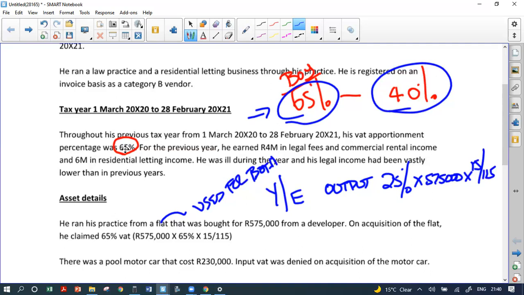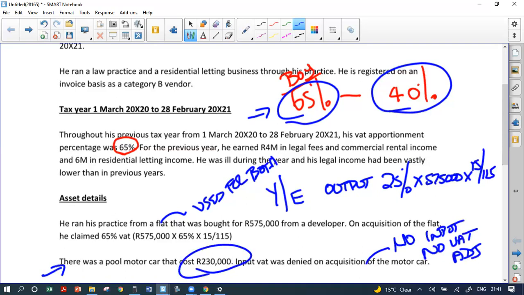It says there was a pool motor car that cost 230,000. Input VAT was denied on the acquisition of the motor car. No input, no VAT adjustment. Do you understand? There's no VAT input there. I don't need to adjust anything. Even though it costs more than 230,000 Rand, I don't need to adjust it because there was no input VAT when I claimed it, because it was input VAT denied. The practice is used for both. It's 25% less VAT, so I've got to give the VAT back to SARS.